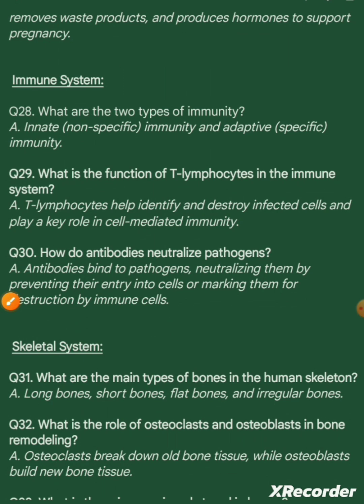Immune system. Question 28. What are the two types of immunity? Answer. Innate, non-specific immunity and adaptive, specific immunity. Question 29. What is the function of T lymphocytes in the immune system? Answer. T lymphocytes help identify and destroy infected cells and play a key role in cell mediated immunity.